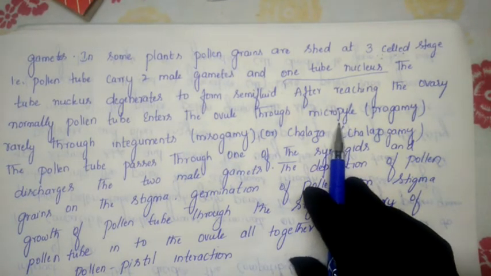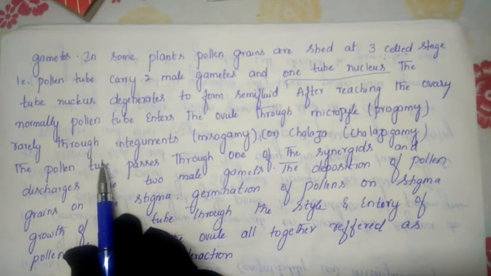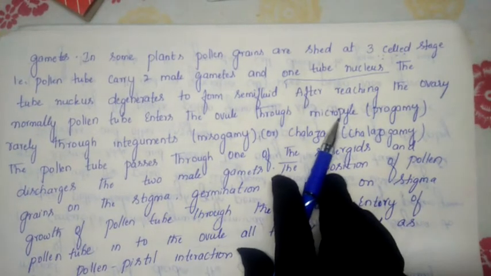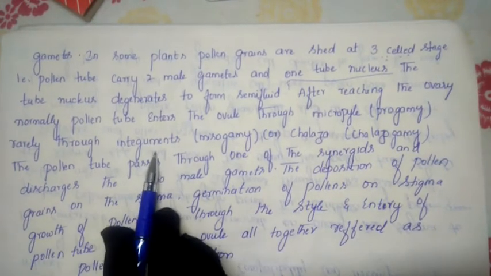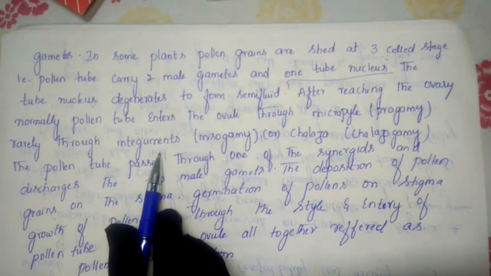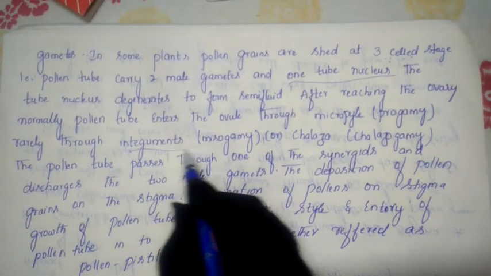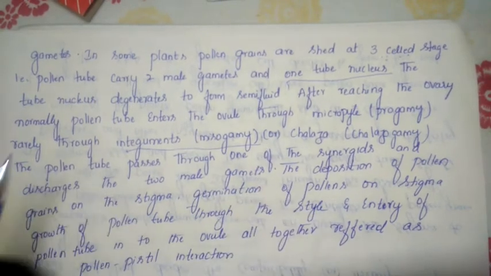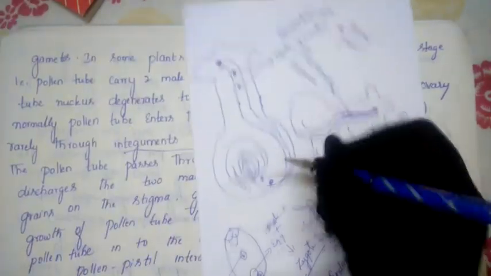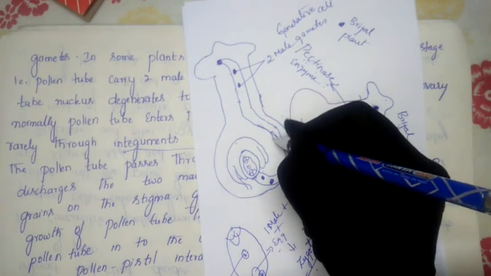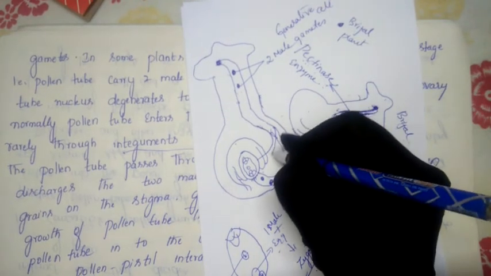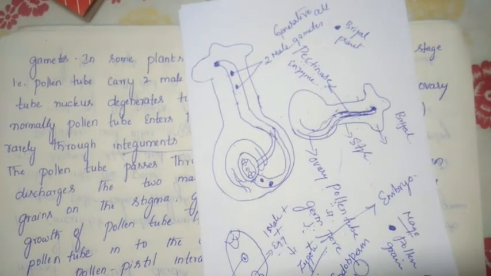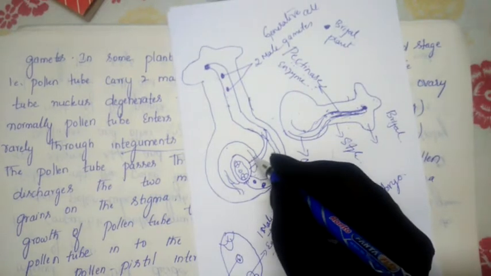But in rare cases, in some flowers, instead of taking entry through the micropylar end, the pollen tube takes entry through the integument. If it takes entry through the integument, then that condition we call mesogamy. This is what we call the integuments.